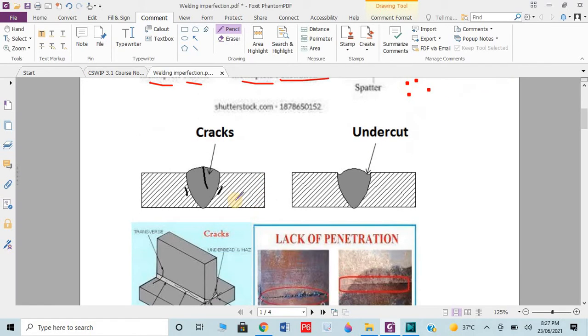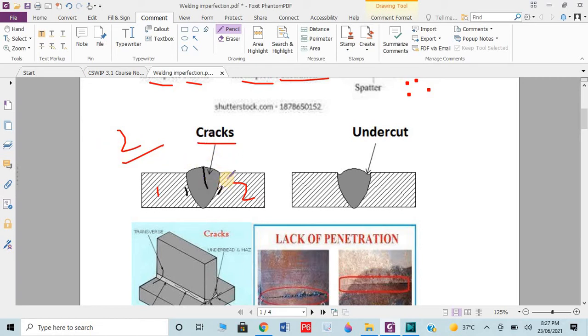One by one, here you can see we have two parts of a metal. Then we join it with butt welding. If you don't know about butt welding, fillet welding, etc., and parent metal details, then please go to my previous chapter 2, which is already uploaded on YouTube. I will also mention the link in the description. You can also check it.